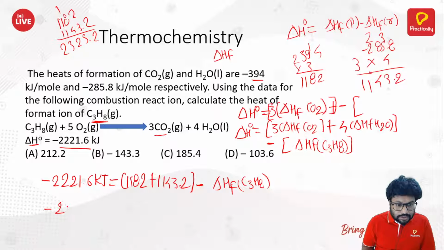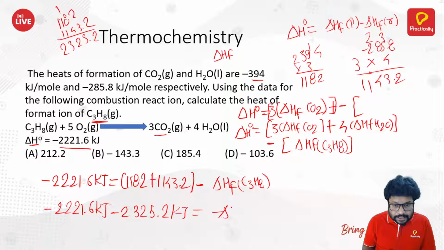Minus 2221.6 kilojoule, and this is also in kilojoule, minus 2225.2 kilojoule is equal to minus delta HF of C3H8.